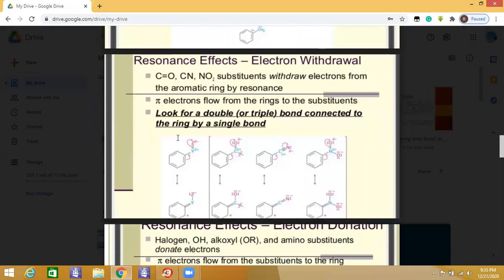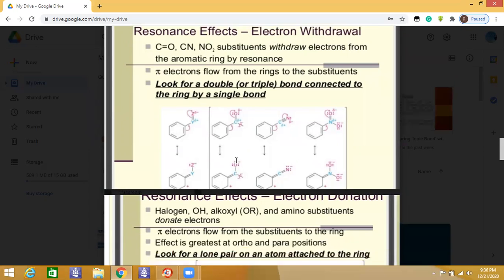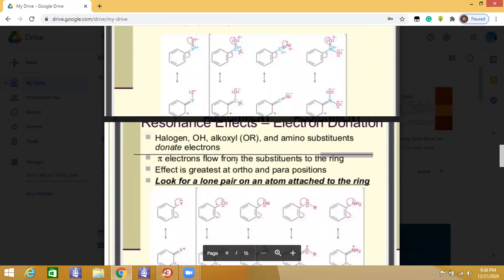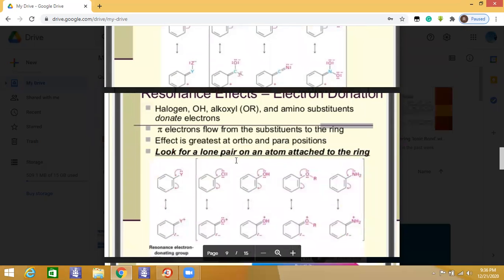Double bond. If this withdraws the electron density, obviously from the adjacent carbon first, and this electron is first drawn from this side, so this makes the ortho position less reactive as compared to the meta one. And so ortho and para sites are less reactive in this case, and the meta position is available for further reaction. So these are electron withdrawing groups, and here we have the resonance effect of electron donation also.